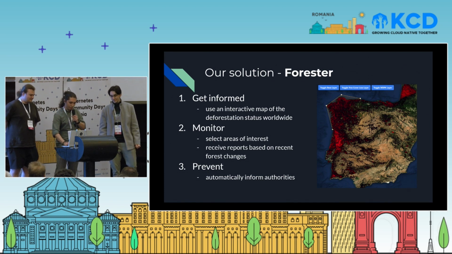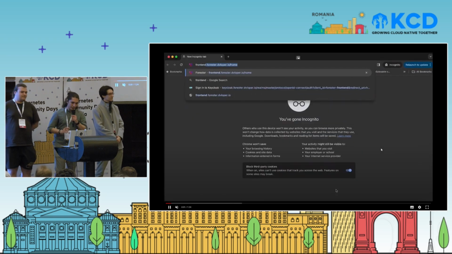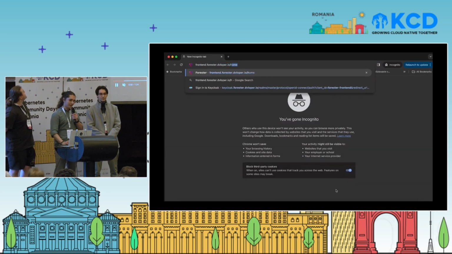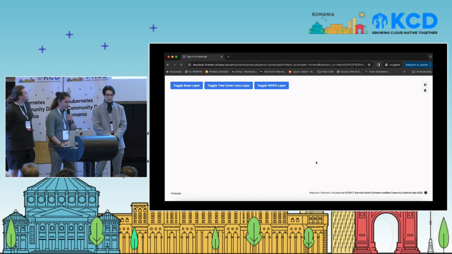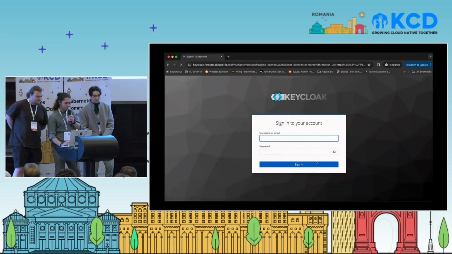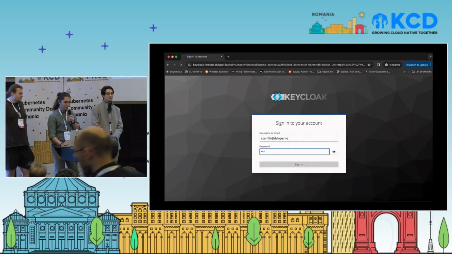Yeah, I'll run you through a quick demo of the app. Okay, so we can see that it's deployed on our company's intranet, because it's still work in progress. After a few seconds of loading, we run into the login page. We're going to use the email that we want to receive notifications about deforestation on.